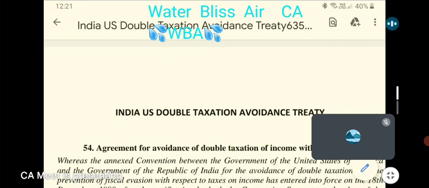Now let us take an example. A person, an employee of an Indian company, is working in some MNC company. We are talking about the employee, and his residential status as per income tax laws. The person is a resident in India.